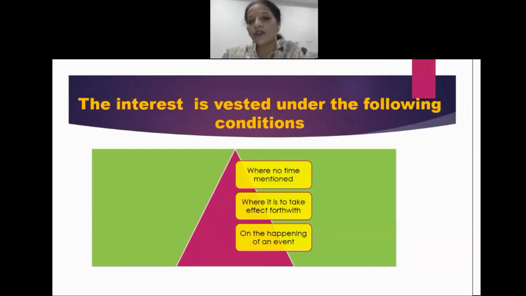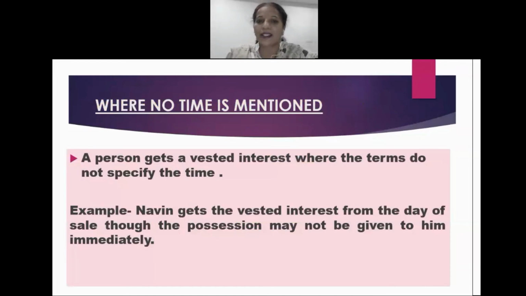Next, if the transferee is going to get the interest in the property on the happening of a particular event, and that event is of a certain nature, then we would say the interest which the transferee is going to get is called a vested interest.